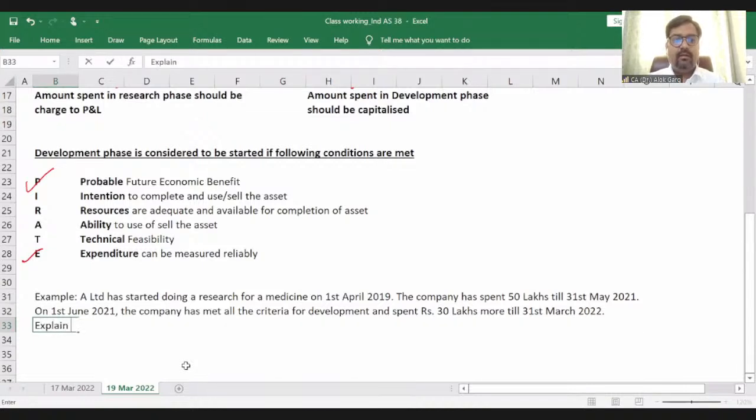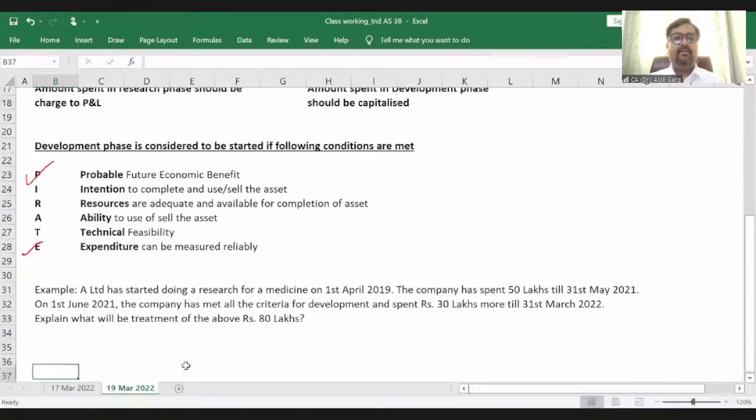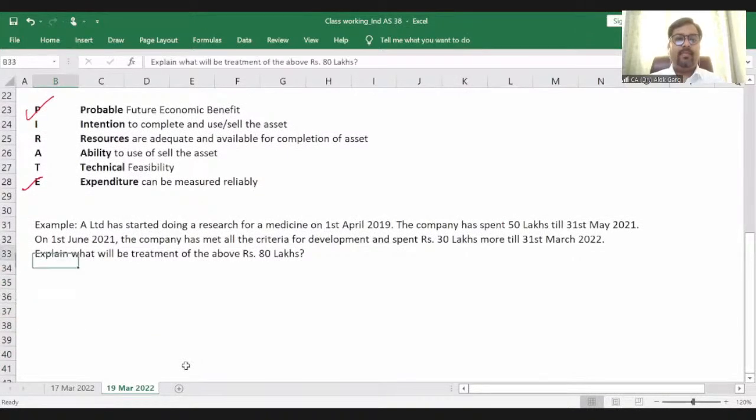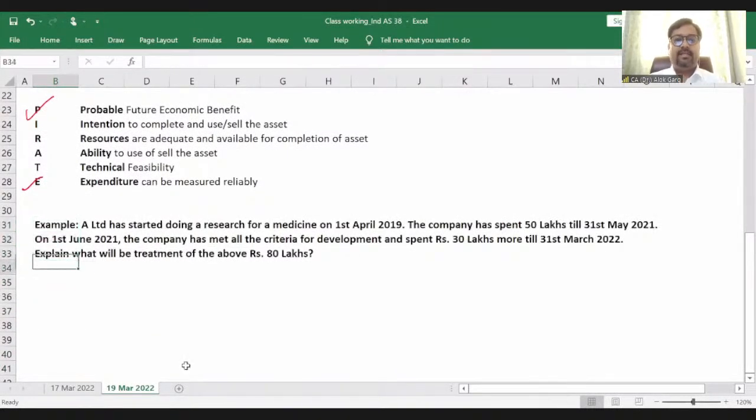Explain what will be the treatment of the above rupees 80 lakhs. Guys, tell me what is the treatment of this 80 lakhs?